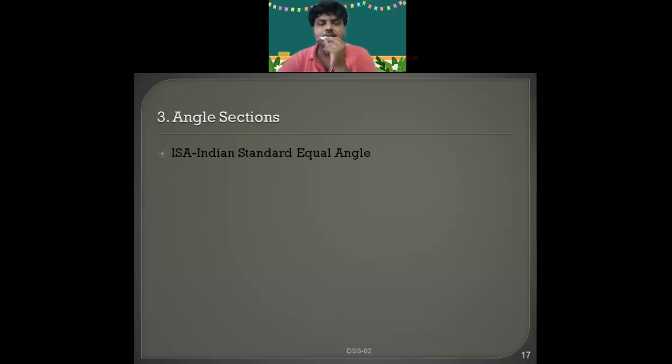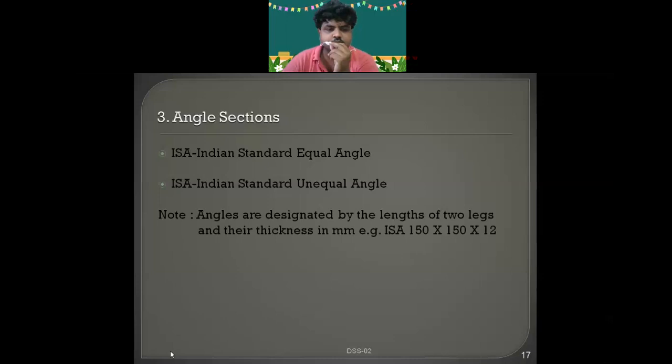What do equal and unequal angle mean? Suppose both legs are approximately same, that is equal. One leg smaller, another leg longer, unequal. That is the difference.